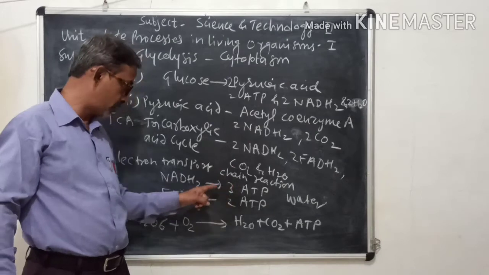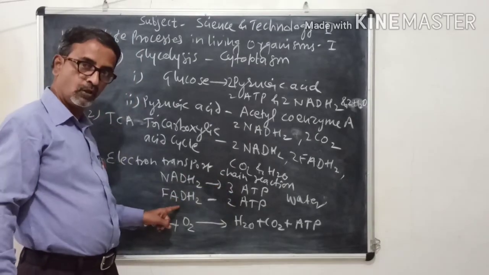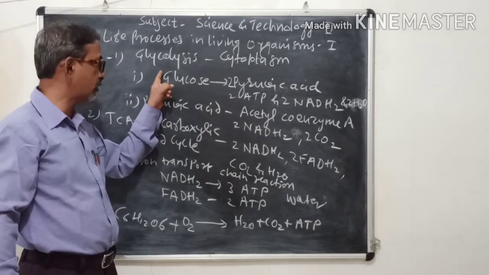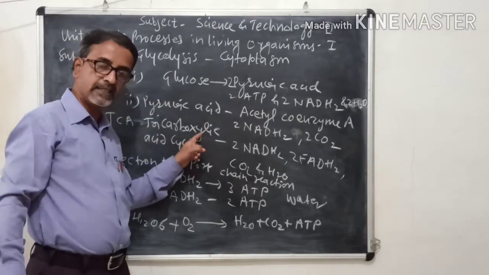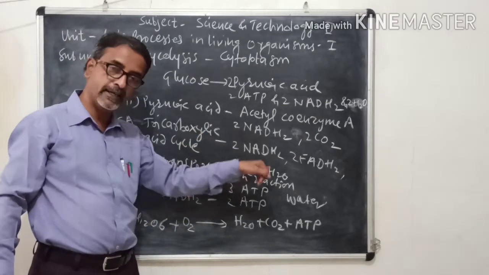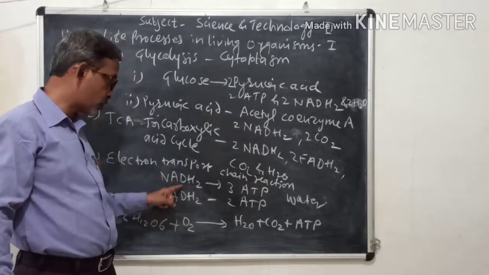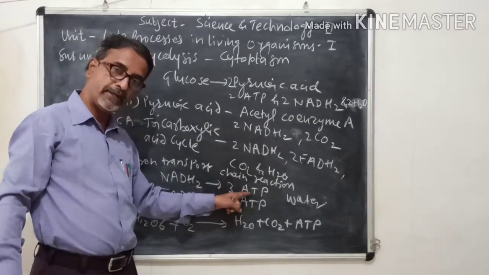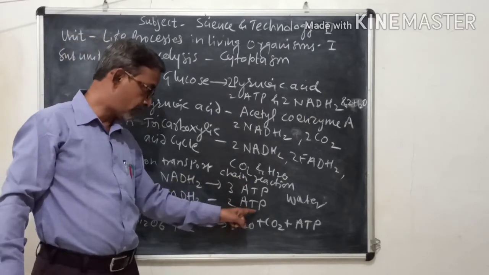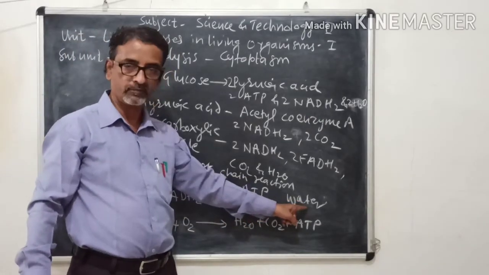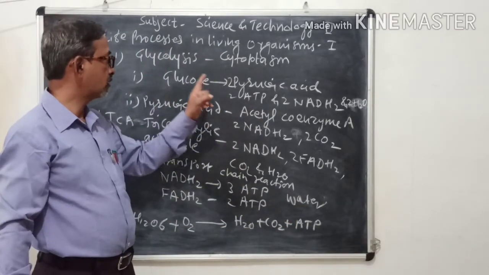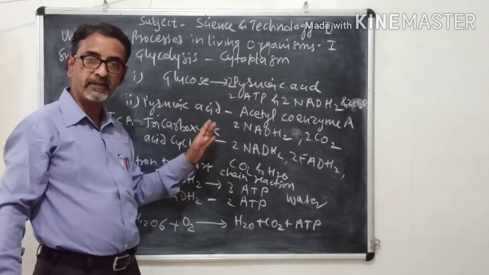The NADH2 and FADH2 formed in both glycolysis and the TCA cycle participate in the electron transport chain reaction, and from each NADH2 molecule 3 molecules of ATP, and from each FADH2 molecule 2 molecules of ATP are formed along with water. And here is the end of this aerobic respiration.